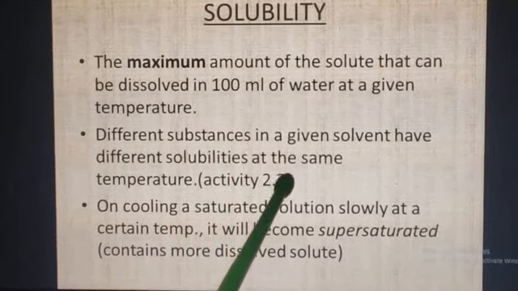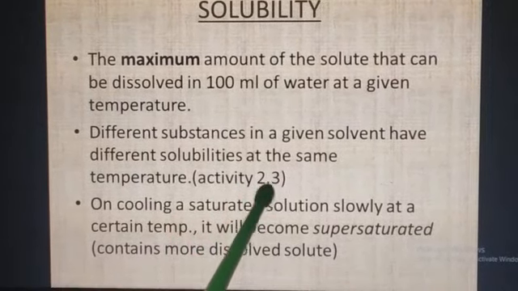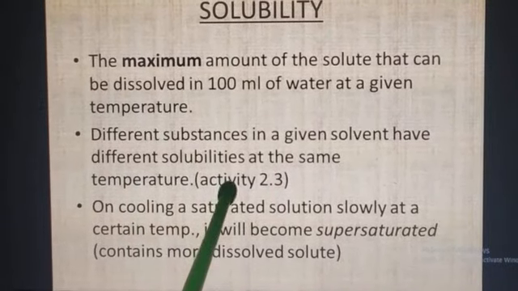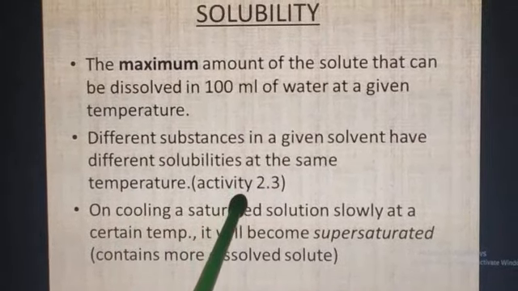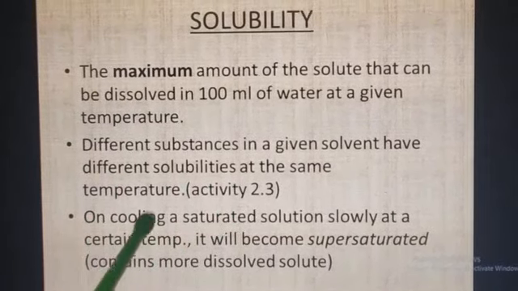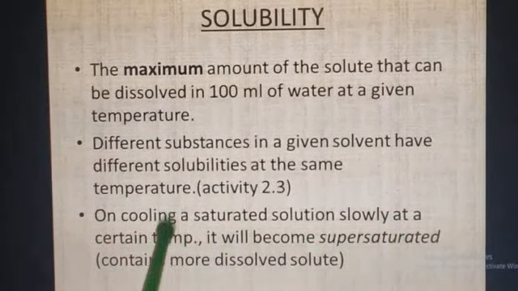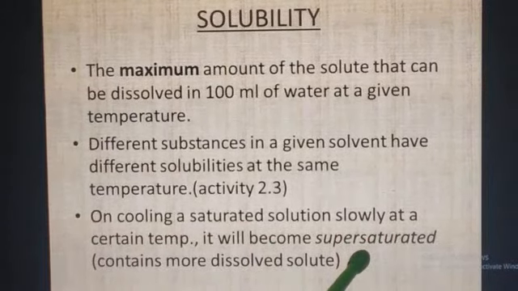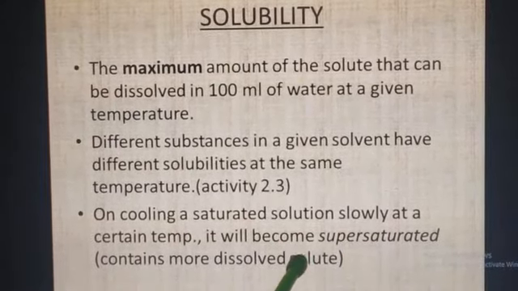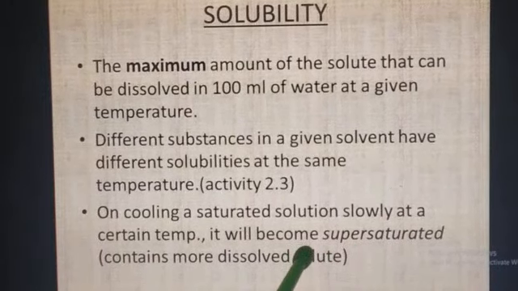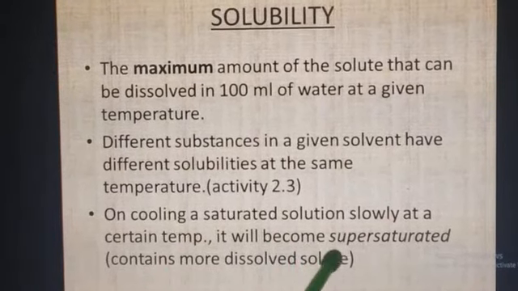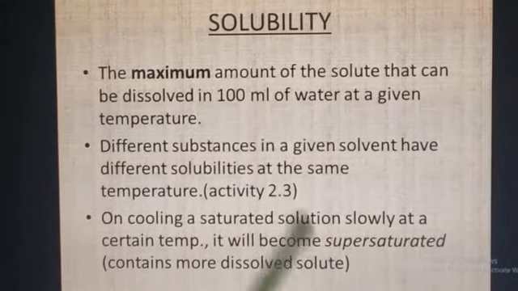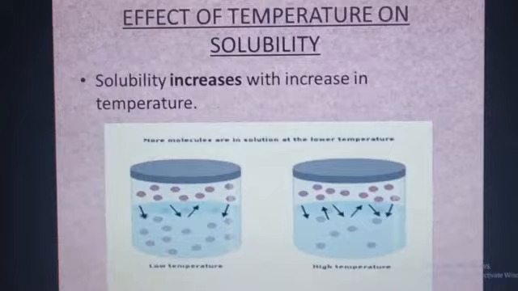For example, in activity 2.3, it has been explained that the amount of dissolved sugar and salt will be different in the same amount of water at the same temperature. On cooling a saturated solution slowly at a certain temperature, it will become supersaturated. Students, when we heat a solution, it will dissolve more solute. But on cooling, it will become supersaturated because it contains more dissolved solute.